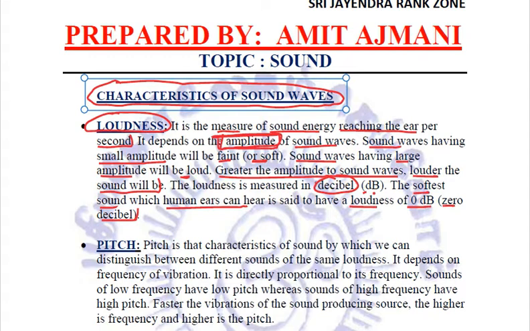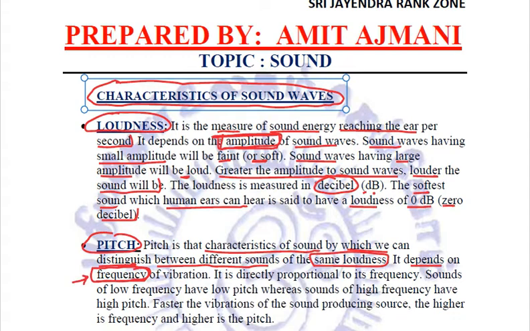The second characteristic of a sound wave is the pitch. What is pitch? Pitch is that characteristic of sound by which we can distinguish between different sounds of the same loudness. Clear? Now this pitch of a sound wave depends on the frequency of vibrations.